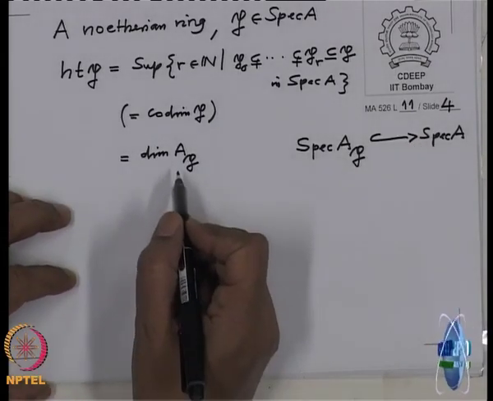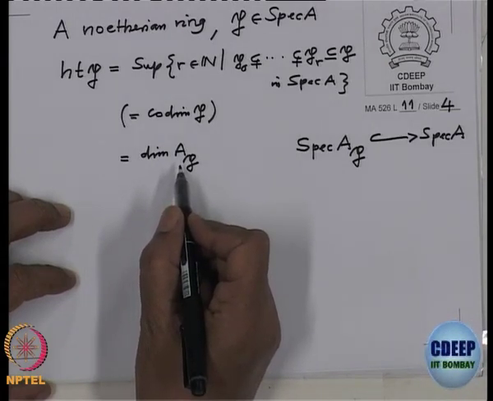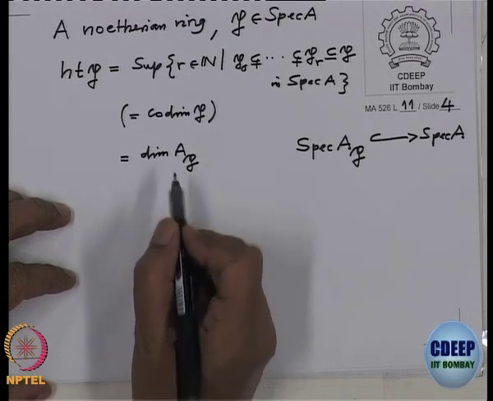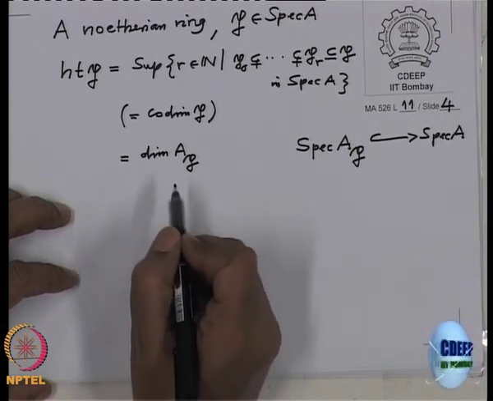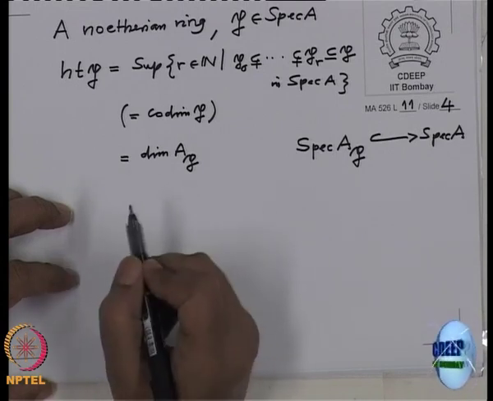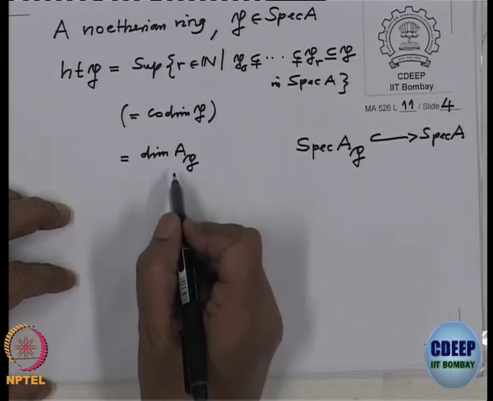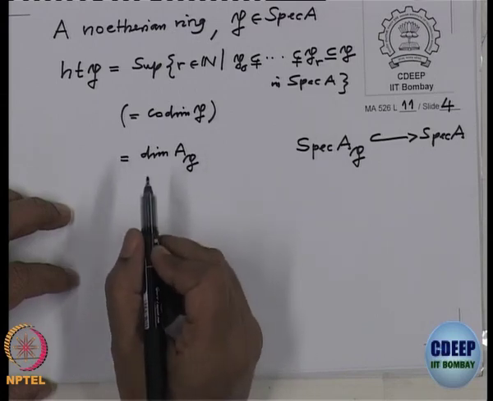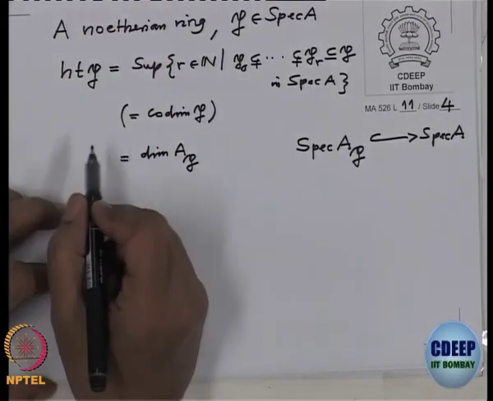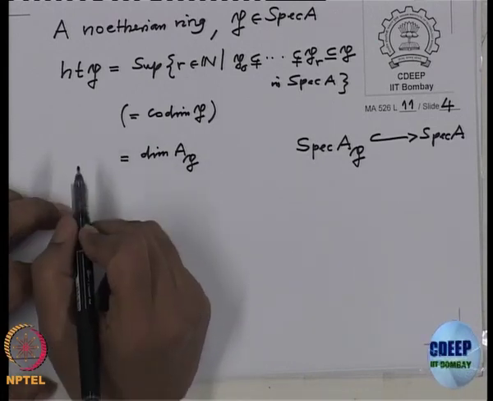So after this, what we did was we proved the dimension of a local ring is finite, and that follows from the dimension theorem, because we have proved that this Krull dimension is the same as the degree of the Hilbert-Samuel polynomial, and the degree of the polynomial is a natural number. So it's finite. That is how the proof was. But today I will prove, by using Krull's so-called principal ideal theorem, that this is finite.